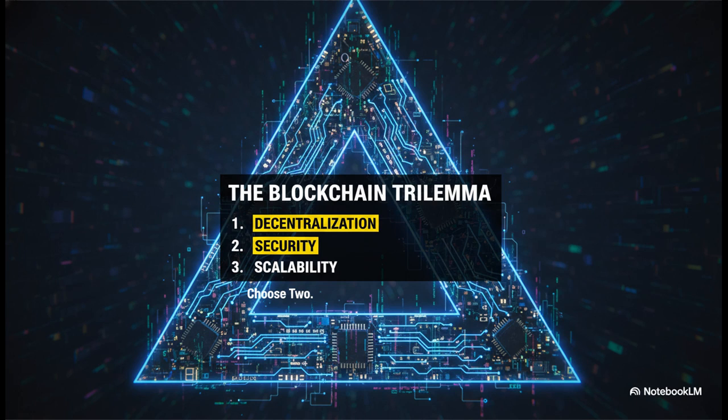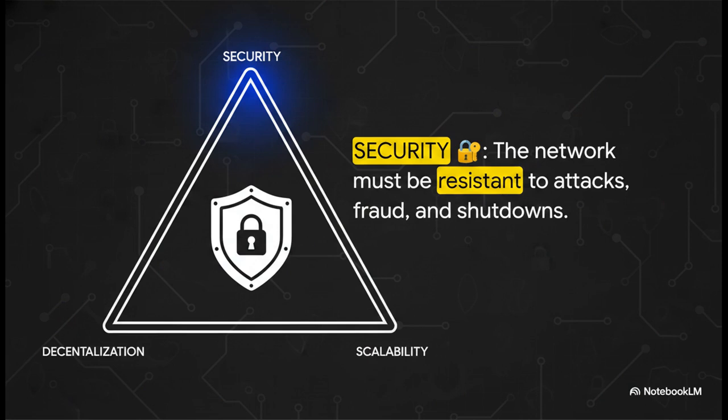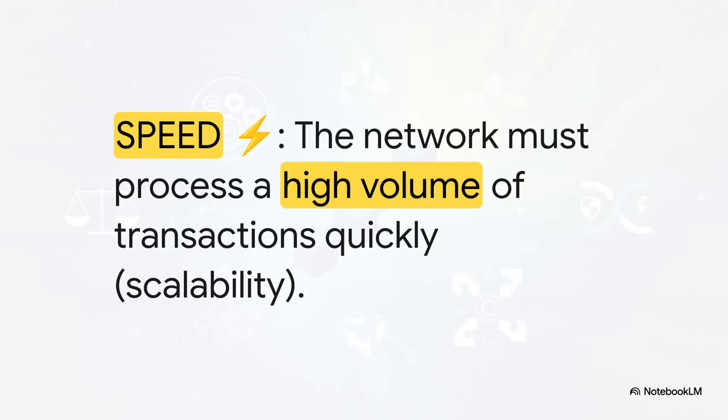There's no silver bullet. Every single one of these consensus algorithms is trying to solve a really tough puzzle known as the blockchain trilemma. First, you have security. This is absolutely non-negotiable. The network has to be a fortress, making it incredibly expensive and difficult for anyone to attack it. Second, you need speed. You'll also hear this called scalability. Basically, can the network handle a ton of transactions, like a Visa network, without grinding to a halt?